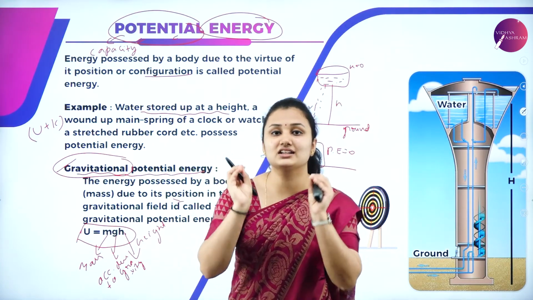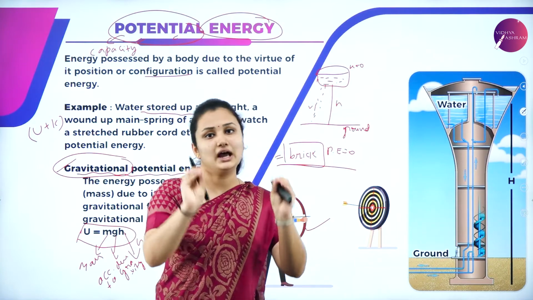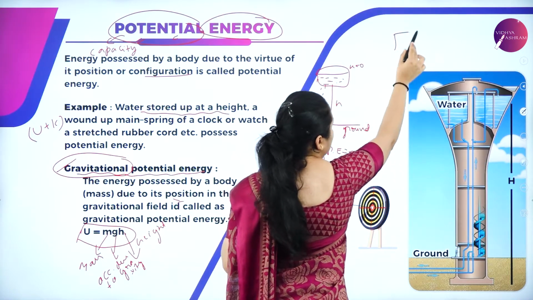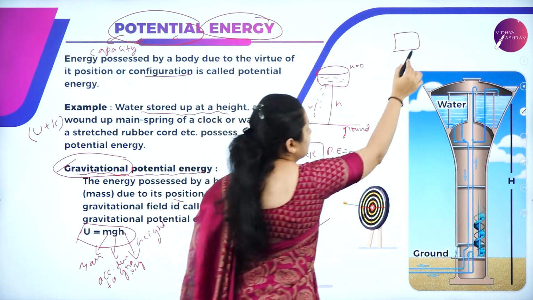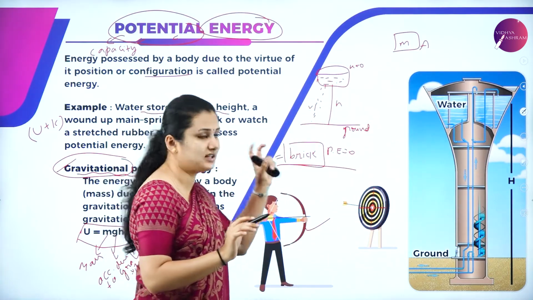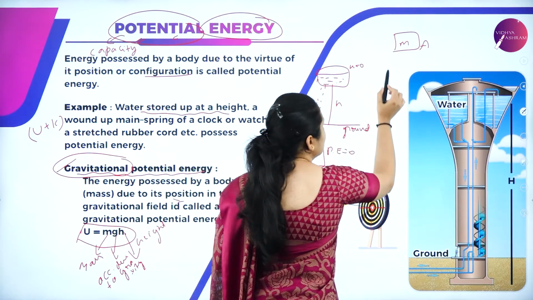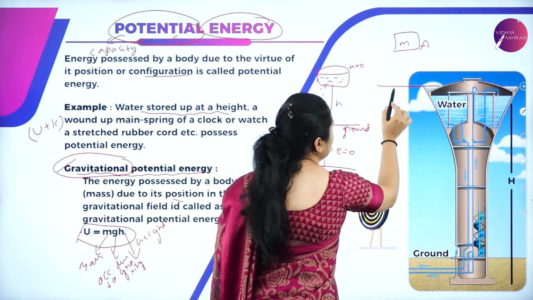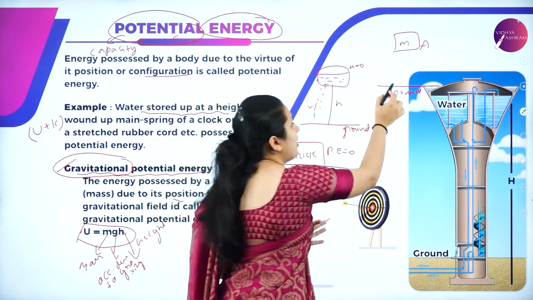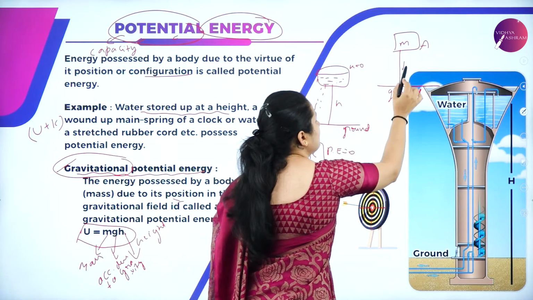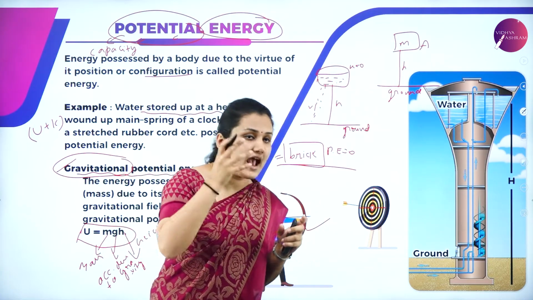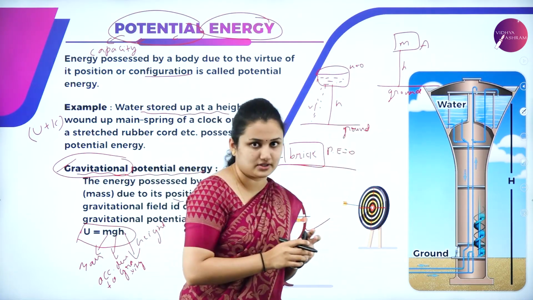Let us try to understand gravitational potential energy with an example. Consider the example here. Suppose you have an object, say A, and this body has some mass m. Initially it is at the ground level, and I am lifting this object A to a certain height h from the ground.